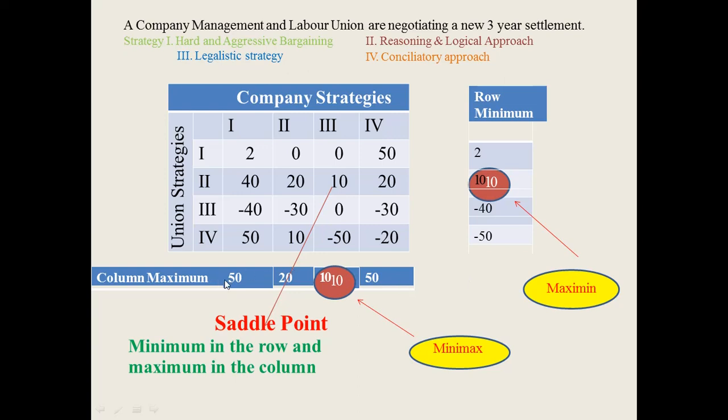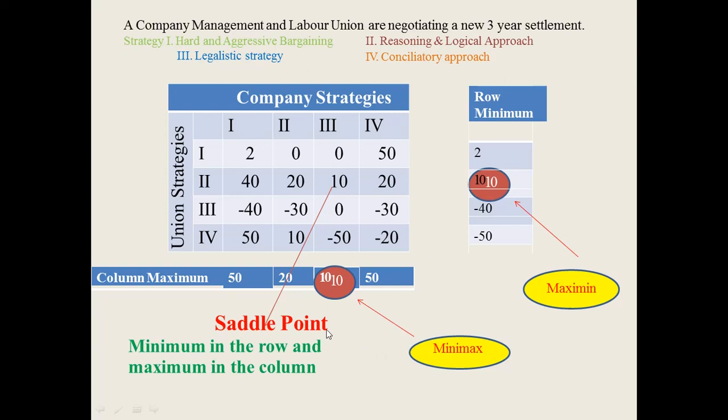Similarly, from the column maximums 50, 20, 10 and 10, the minimum value is 10, and it is known as minimax. If this maximin is equal to minimax, then it is known as a saddle point. So in this case 10 equals 10, that is maximin is equal to minimax, therefore we have a saddle point.